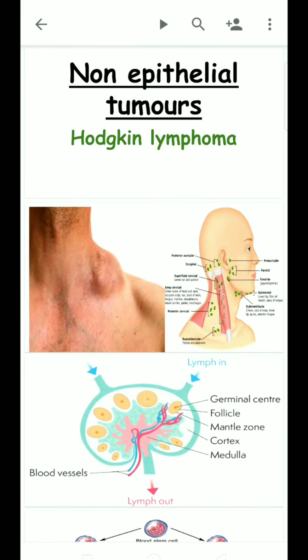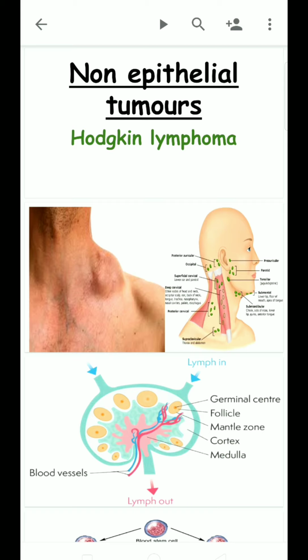Today we are going to discuss the topic Hodgkin's lymphoma in non-epithelial tumors. These lymphocytes are cohesive in nature. An increase in the number of lymphocytes forms lymphoid tissue. As a result, uncontrolled proliferation of lymphocytes leads to the formation of lymphoma.